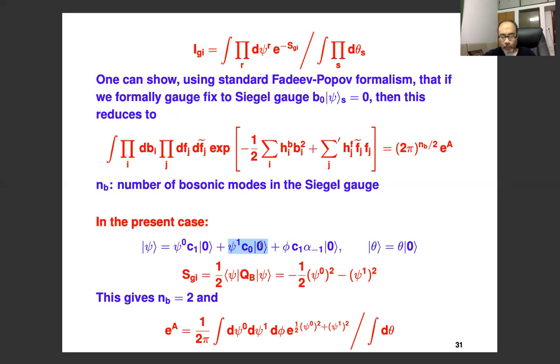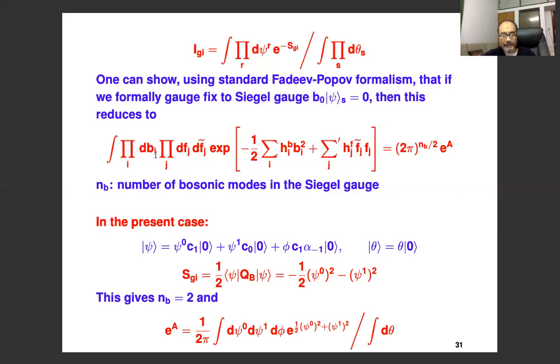But of course, you have to introduce also ghost fields, right? Because the determinant that you get from a change of variable from psi 1 to theta has to be taken into account. And those ghost fields that we saw are precisely the Faddeev-Popov ghosts. So you can show that if you gauge fix this by the standard Faddeev-Popov method, you end up with exactly the integral that you had found, the expression for the exponential of the annulus amplitude, except for the 2 pi factors.